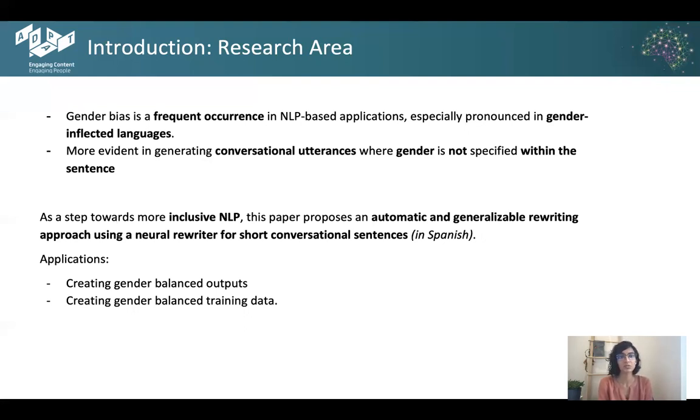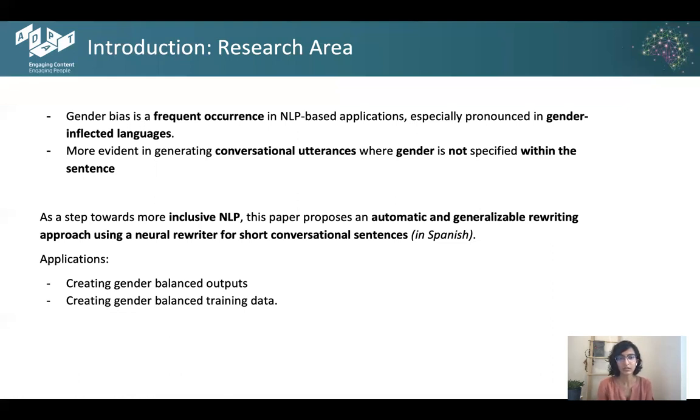Hence, as a step towards more inclusive NLP, our paper proposes an automatic and generalizable rewriting approach by leveraging a neural rewriter for short conversational sentences. We'd like to highlight that in this paper, our main focus was on the Spanish language, since this research was carried in collaboration with Microsoft Dublin, while keeping a specific application in mind that suggested responses in Spanish.